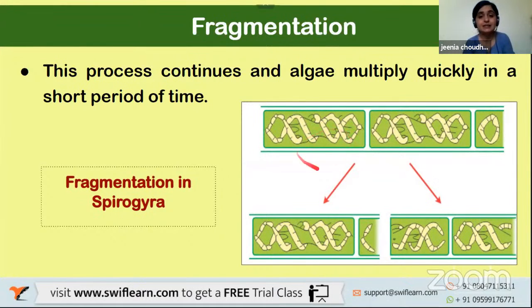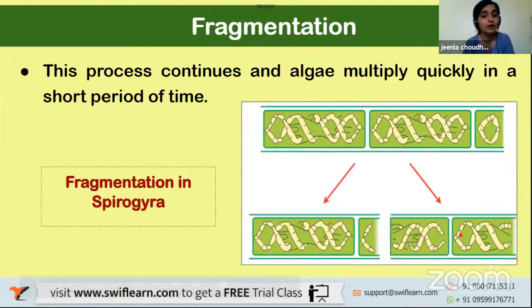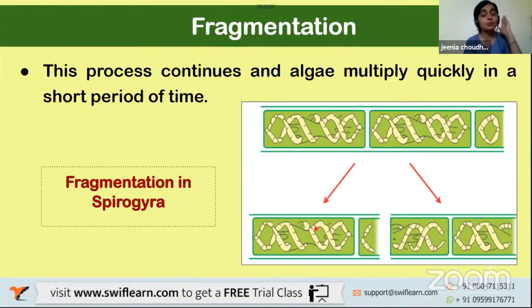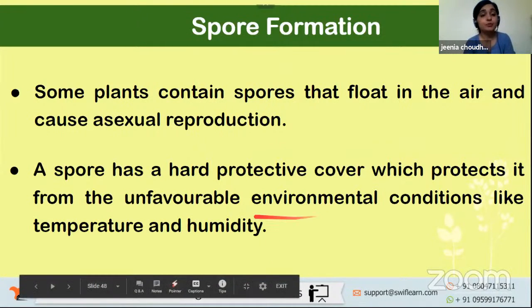If you can see here, one part is over here, the other part there. If we divide it further, it again forms an entire new part. It never leaves behind any kind of traits. Fragmentation, can you see the different parts? One part, two parts. Now this one part divided into any number of parts, all of them will be growing simultaneously. Further, what is spore formation?